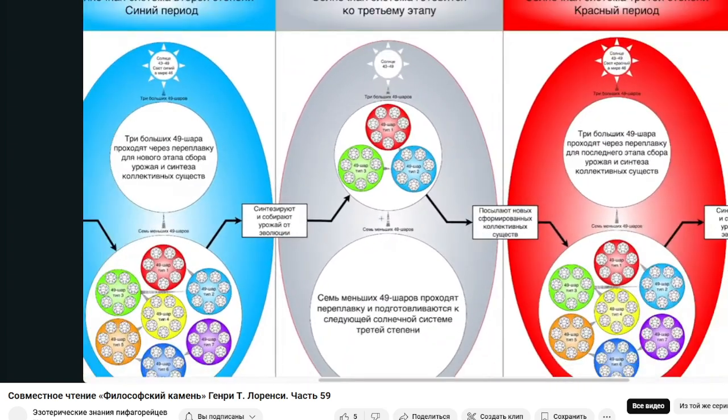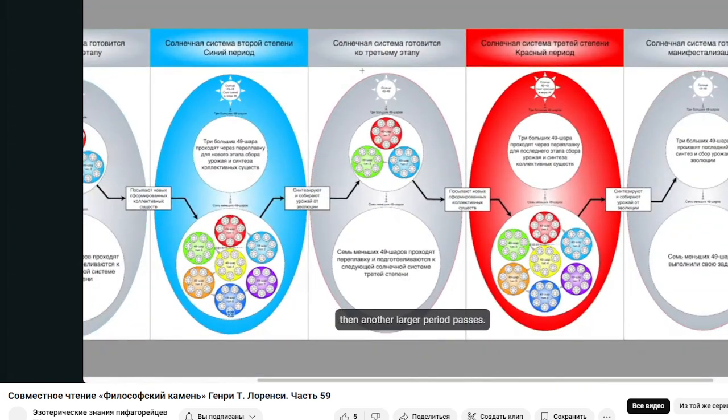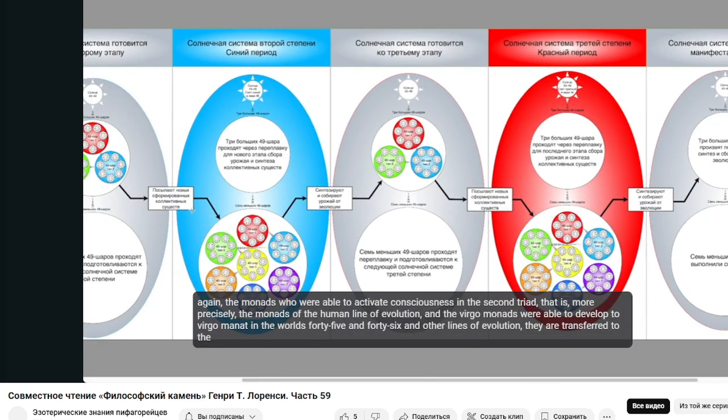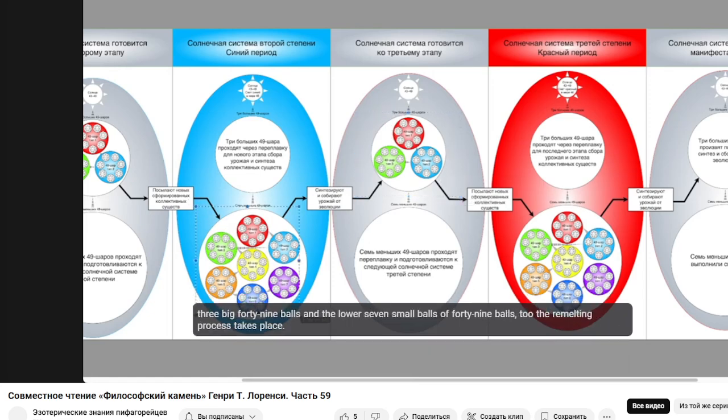Then another larger period passes. This is where the solar system is preparing for the 3rd stage. Again, the monads who were able to activate consciousness in the second triad, that is, more precisely, the monads of the human line of evolution and the Virgo monads who were able to develop to Virgo monad in the worlds 45 and 46, and other lines of evolution, are transferred to the 3 big 49 balls. And the lower 7 small 49 balls go through the remelting process.